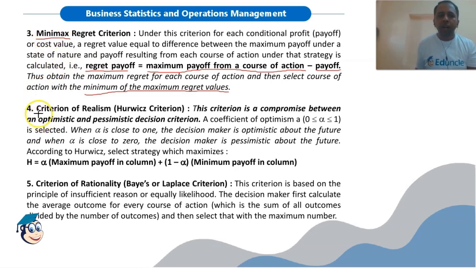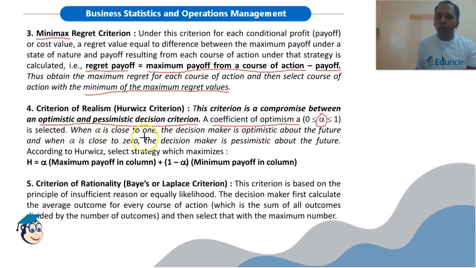Next is criteria of realism, or it is also known as Hurwitz criteria. This is a compromise between optimistic and pessimistic decision criteria. Remember this, Hurwitz criteria is a compromise between optimistic and pessimistic decision criteria. So what we are doing, we are selecting a coefficient of optimism, which is denoted by alpha. So alpha is the coefficient of optimism.